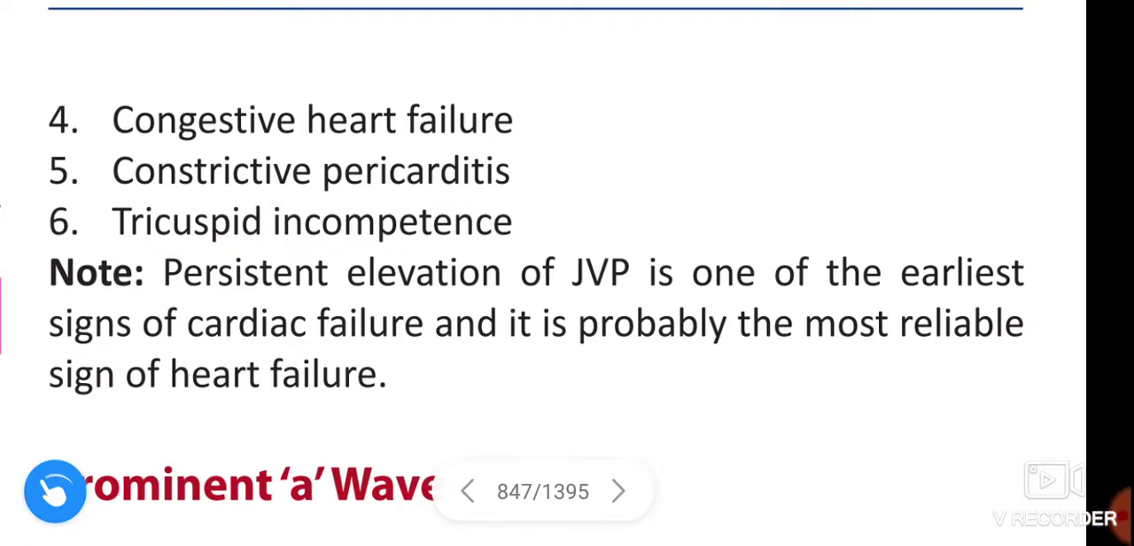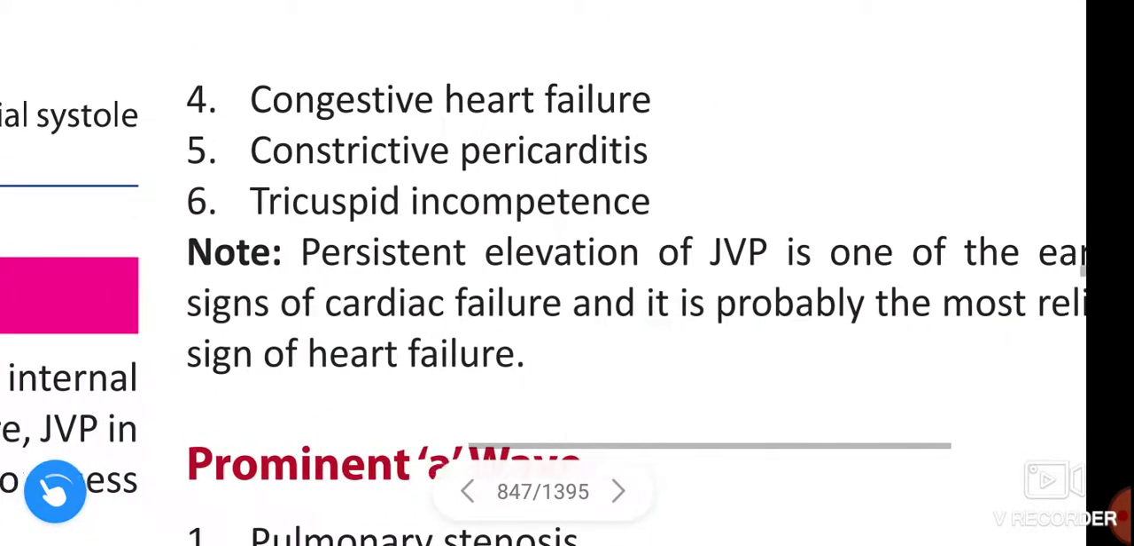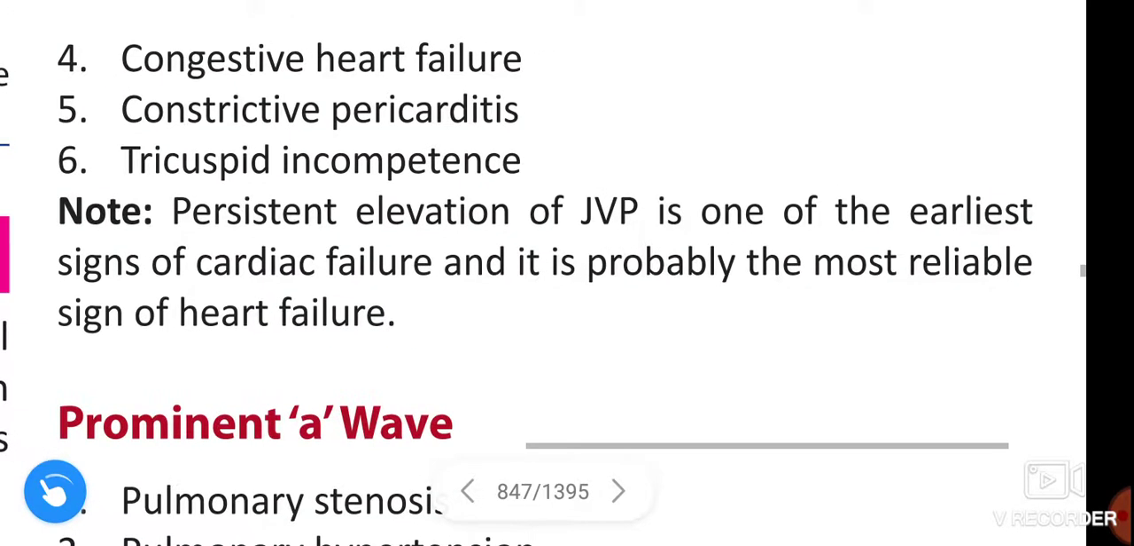Note, persistent elevation of jugular venous pulse is one of the earliest signs of cardiac failure, and it is probably the most reliable sign of heart failure.